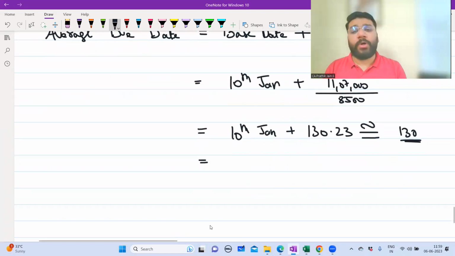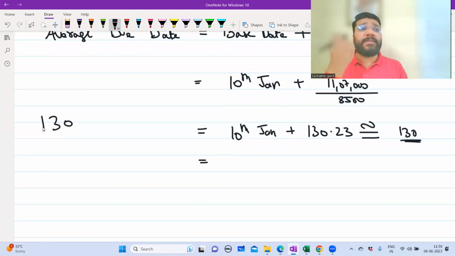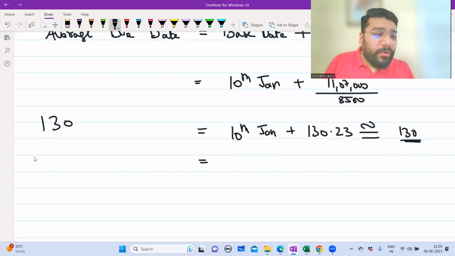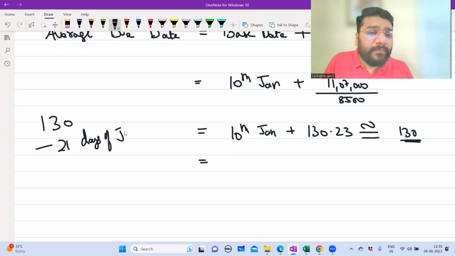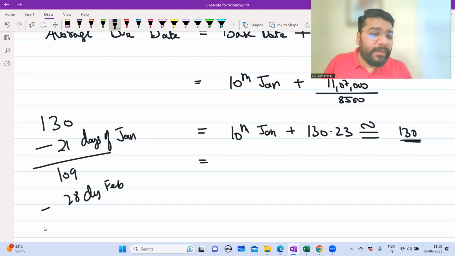I have to travel forward. So how do I do this? Total 130 days I have to travel forward. We are currently on which date? 10th of Jan, which means 10 days of Jan are gone. Jan in total how many days? 31 days in Jan. In that, 10 days gone means balance how many days of Jan? 21 days. So out of 130 days, I'll travel 21 days of Jan. So how much is the balance? 130 minus 21, 109. Then I need to travel 28 days of Feb.